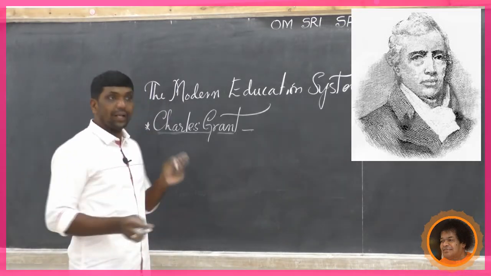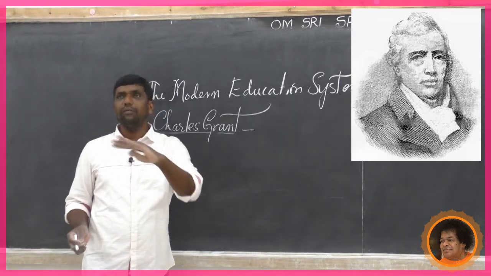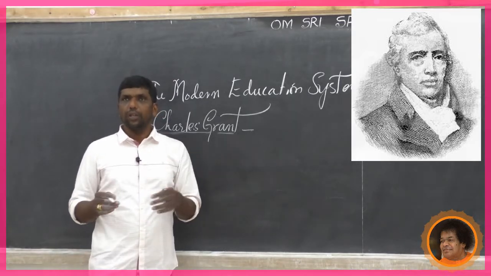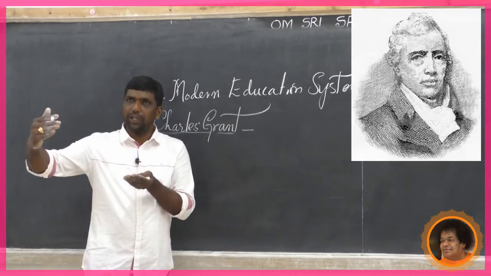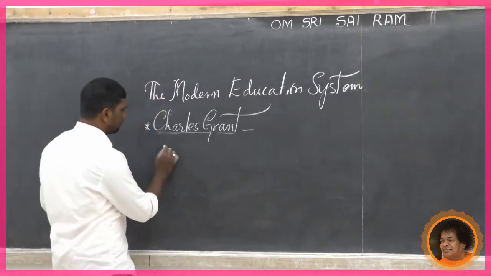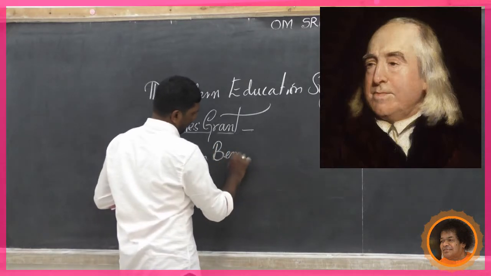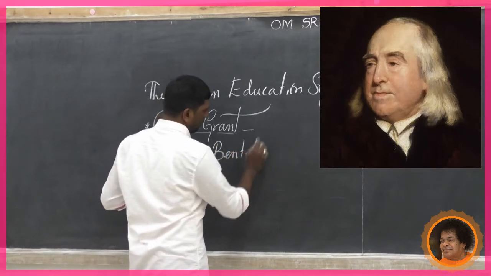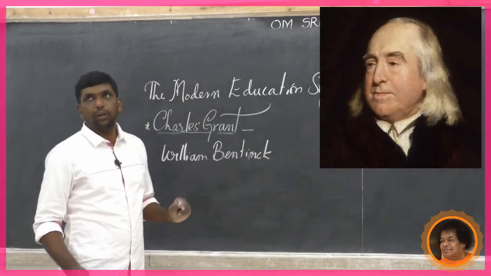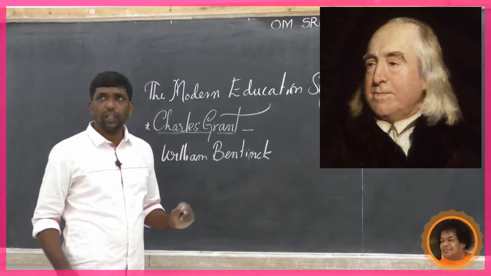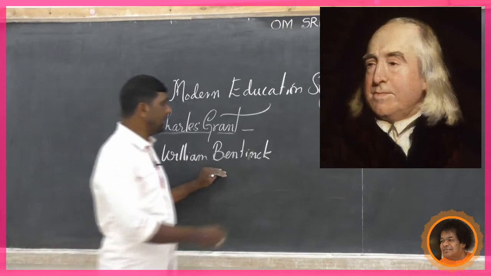Warren Hastings started Calcutta Madrasa College. He was a Governor General. Later, Lord William Bentinck also gave a surge to educational expansion in India. He came as Governor General in 1828.